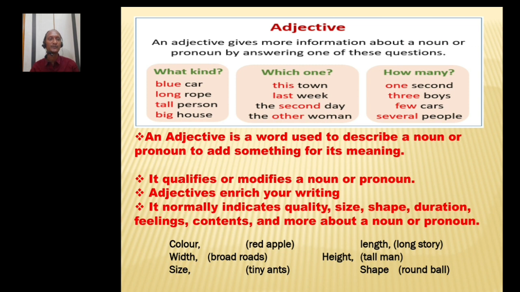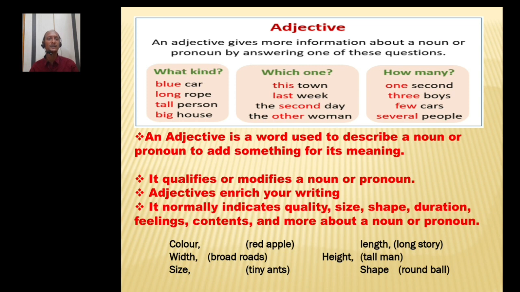Second, 1 second, how many seconds? 1 second. Three boys, how many boys? Three boys. Few cars. If I ask a question to the car, car is a noun. How many cars? Few cars. How many people? Several people. So, how can you identify an adjective in a sentence? You put a question to the noun in the form of what kind, which one, or how many, to a noun or pronoun. The answer which you will get is considered an adjective.